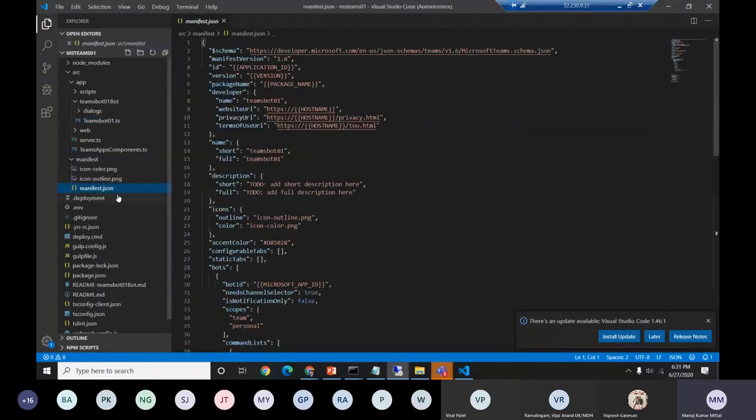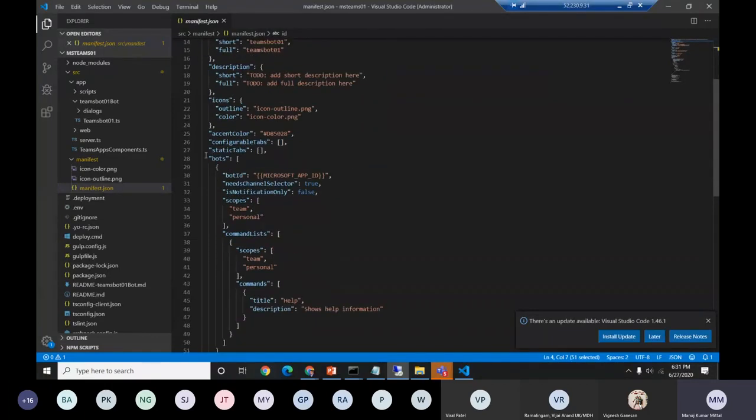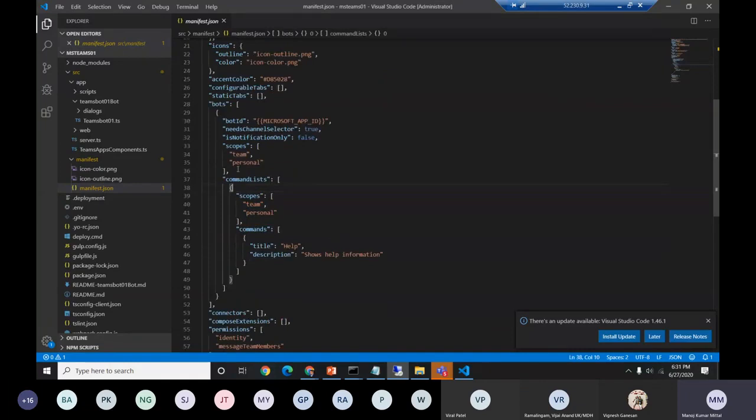And this is important, the manifest file. In this manifest file, what is important is the app ID, versions, package name, developer configurations, what should be our website's URL, privacy URL, Teams URL. So not all those are that important. The important for us is just the ID and the version numbers, we need to define it here. And then we can directly jump to the bot sections. So the bot section says what is my bot ID and what is the scope of my particular bot, so that we can define it and we are good to go with that one.